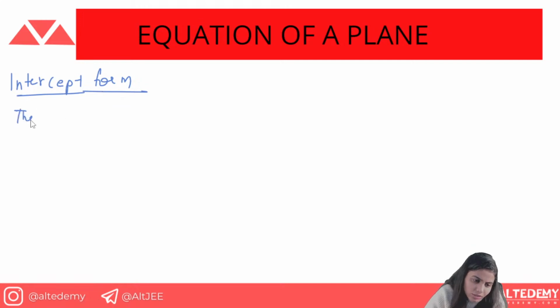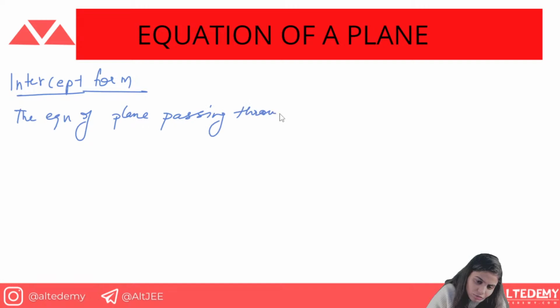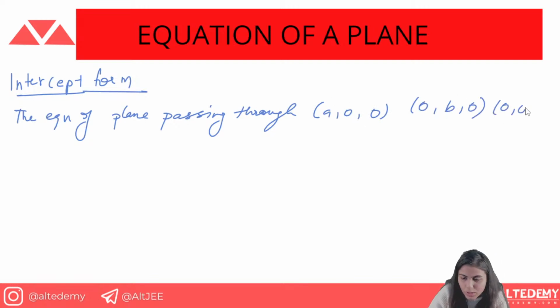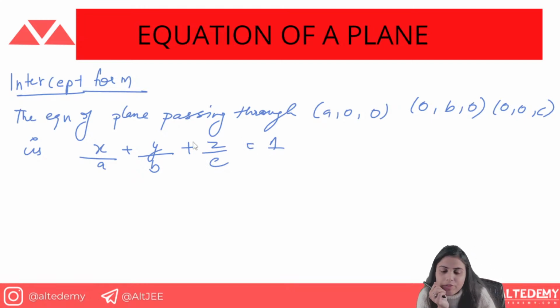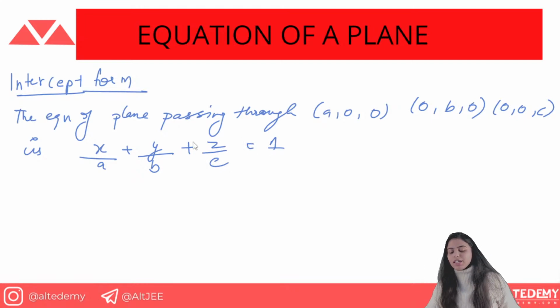So the equation of plane passing through the points a comma 0 comma 0, 0 comma b comma 0, and 0 comma 0 comma c. How is the equation of plane formed? That is x upon a plus y upon b plus z upon c is equal to 1. So this is how you can form the equation of plane when you have been given the intercepts, that is a comma 0 comma 0, 0 comma b comma 0 and 0 comma 0 comma c.